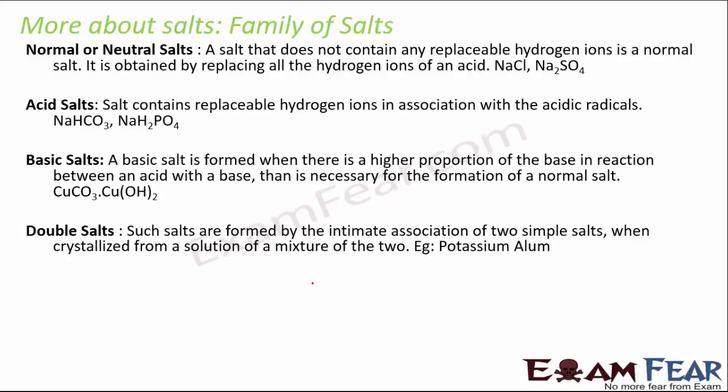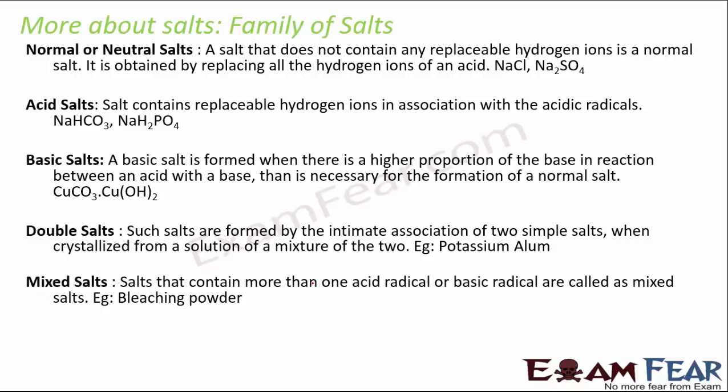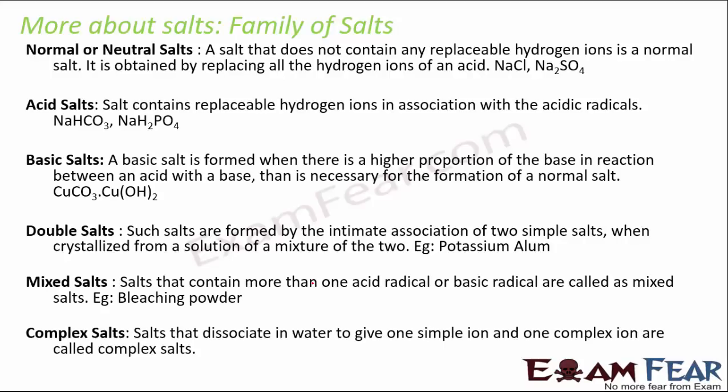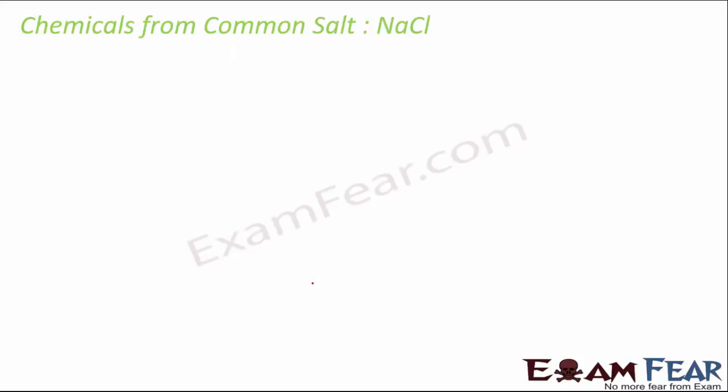You have double salts which are formed by association of two simple salts, for example, potassium alum. These are just the salts and I'm not getting into their detail. However, if you want to understand them in detail, as I said, you can go back to examfear.com class 10th chemistry. Mixed salts contain more than one acid radical or basic radical, like bleaching powder. Complex salts dissociate in water to give a simple ion and a complex ion. So these are the various types of salts basically. You should know what they are and their examples. Okay, now some of the chemicals that are obtained from common salt, that is NaCl.